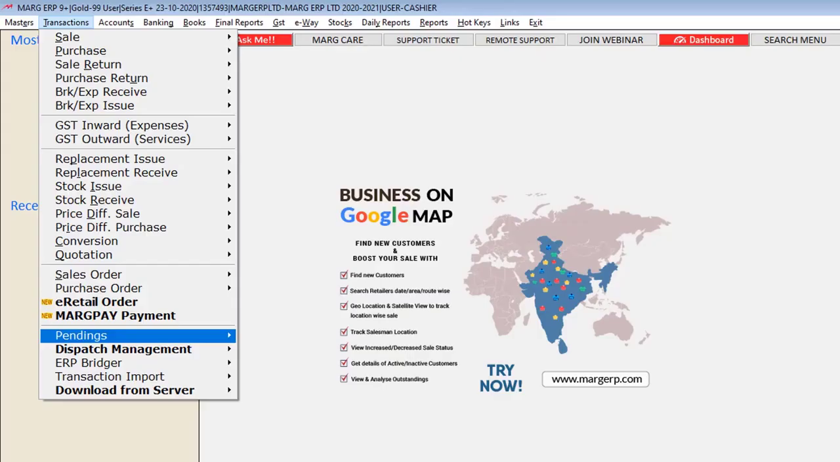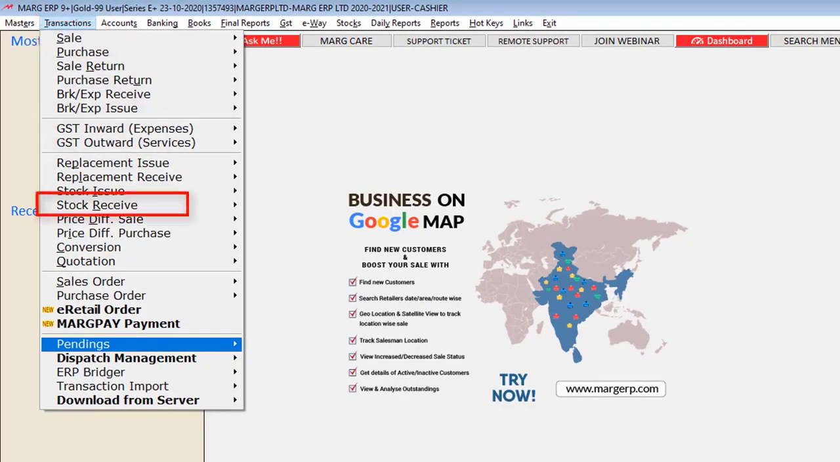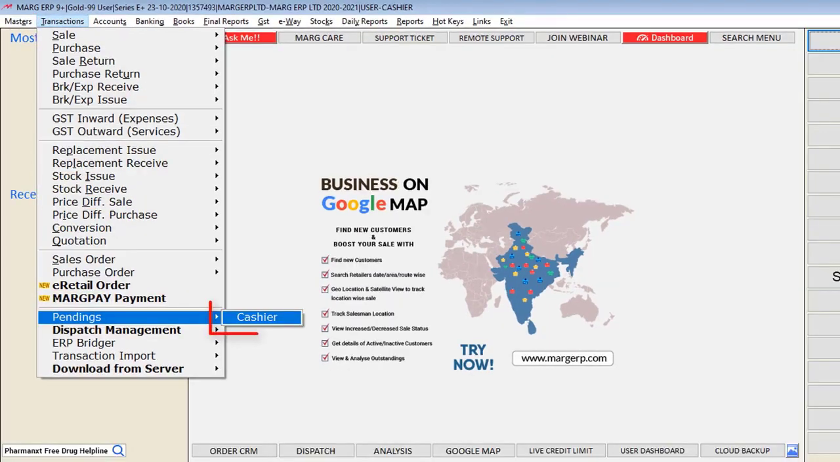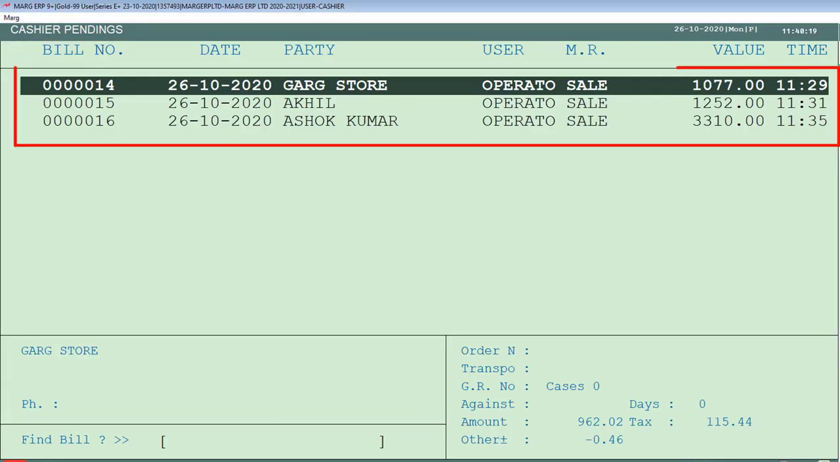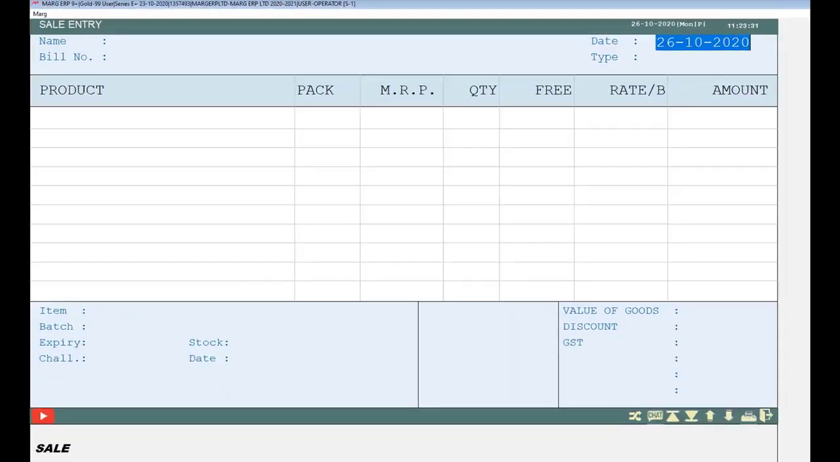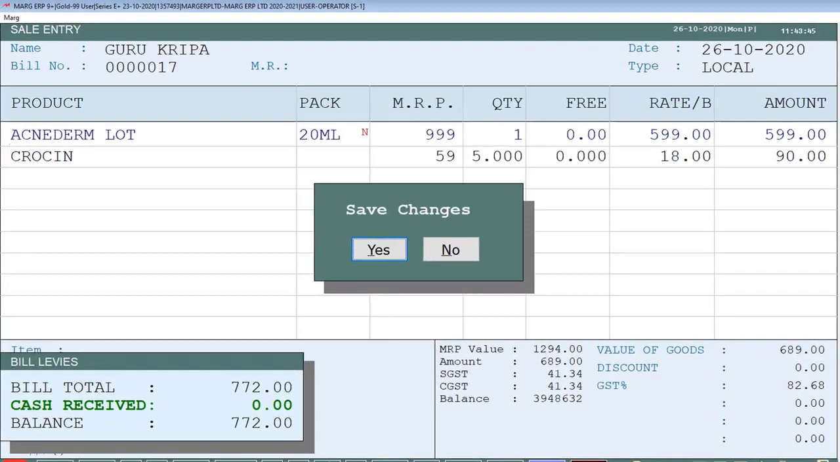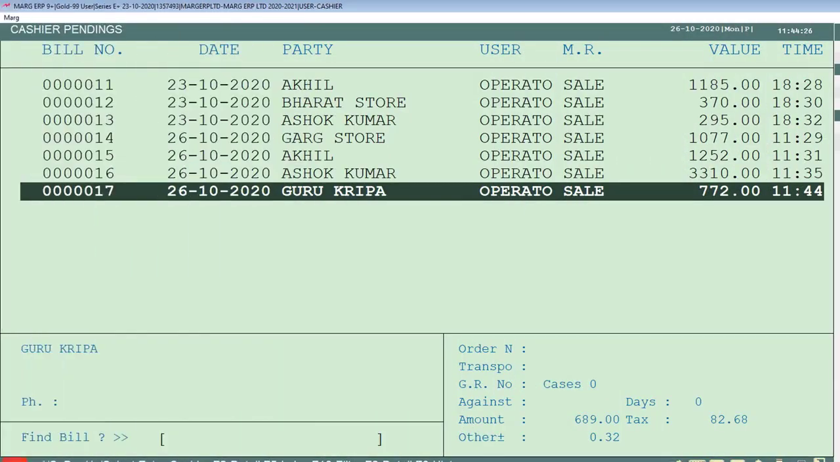you will see that in the transactions menu, one option of pendings gets added. This cashier option will get enabled only on the system of that operator to whom we have given the authority of receiving the payment. Now as we click on this cashier option, a cashier pendings window opens on the screen of the cashier, in which all the pending bills whose payment is still not done will be shown. And as the operator generates the bills, that bill or bills will get reflected on the panel of the cashier for doing the payment.